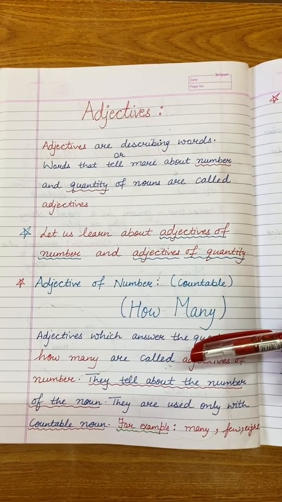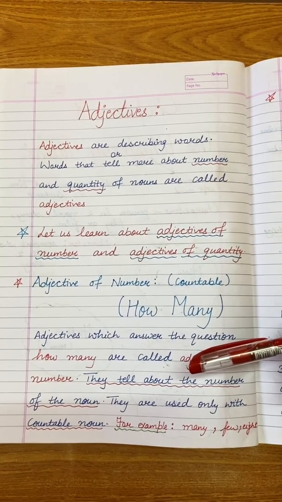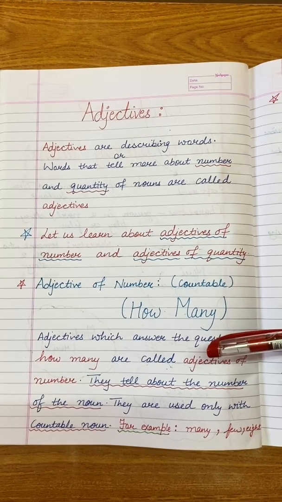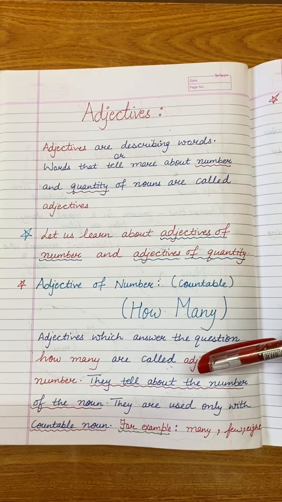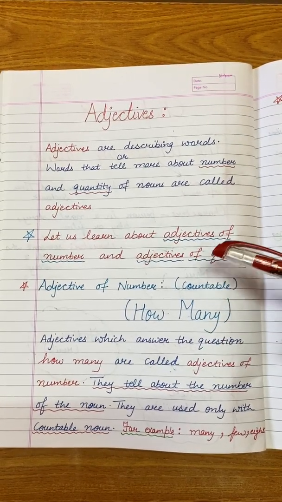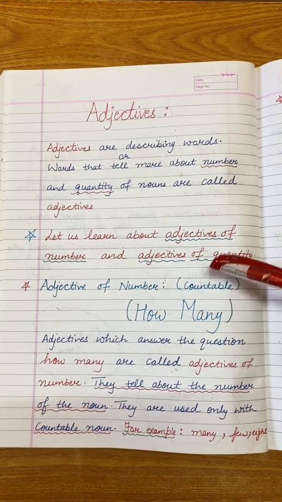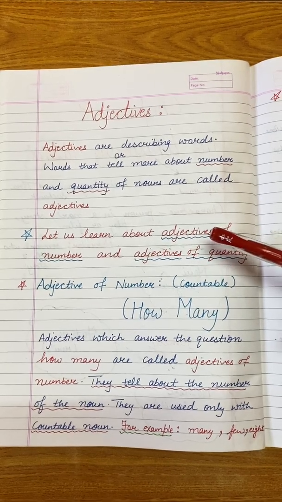I want to clarify it with the help of an example. I have pens, and if I say I have 8 pens, I am specifically stating the number also, that how many pens I am having, 8.